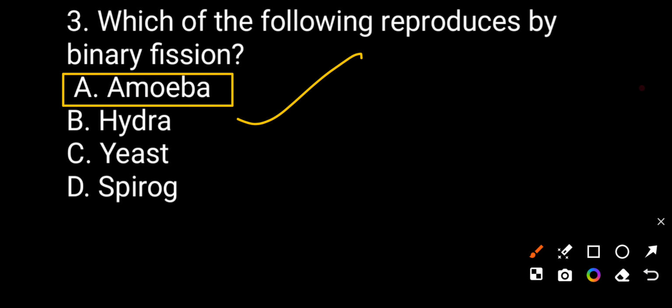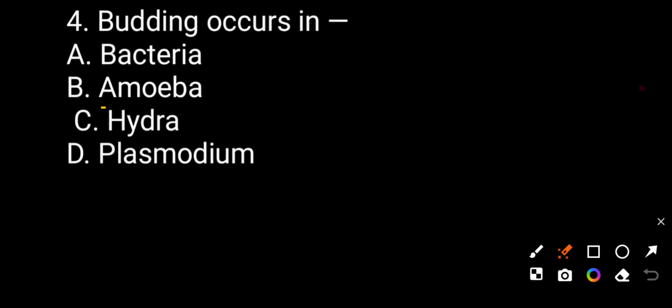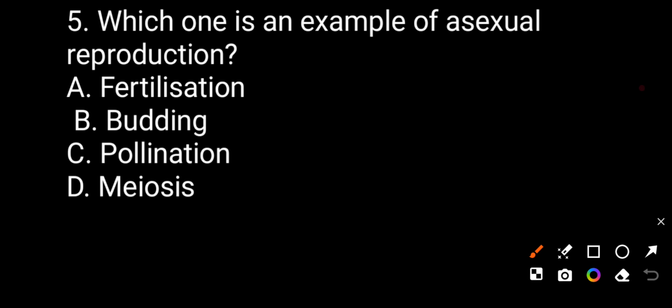Budding occurs in bacteria, amoeba, hydra, plasmodium. The correct answer will be hydra. Correct answer will be the hydra. Budding occurs in the hydra. Now we see question number 5.